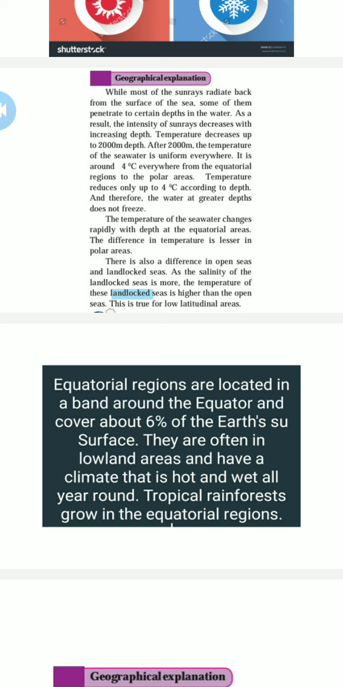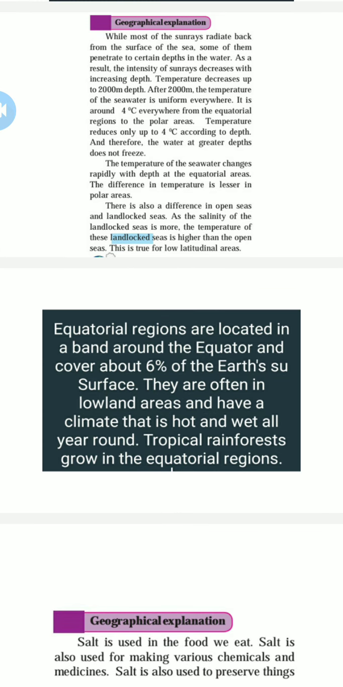But when the heat is not getting down, in the deep the water will not get hot very soon, and it will not freeze very soon either, because of the depth of the sea water. The temperature of the sea water changes rapidly with depth in the equatorial areas. The difference in temperature is lesser in the polar areas.